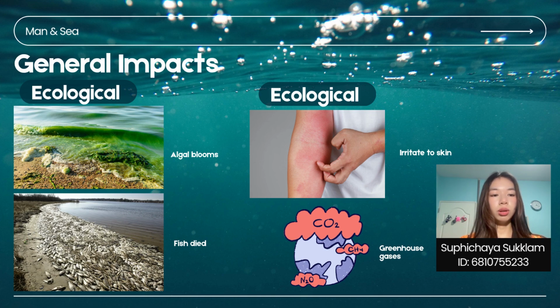Second, health and environmental impact. This zone can also affect us. Some algal blooms release toxins that irritate skin, cause breathing problems, and even harm pets. Plus, this area releases powerful greenhouse gases like nitrous oxide and methane, which add to global warming.